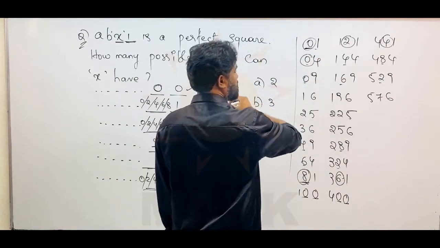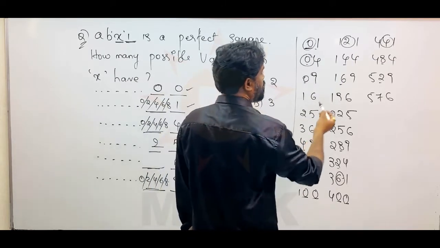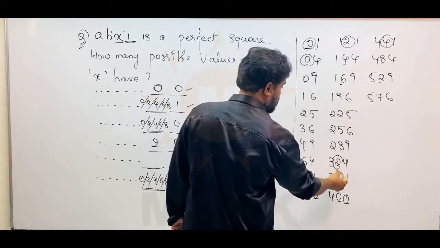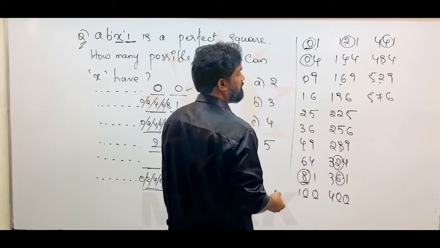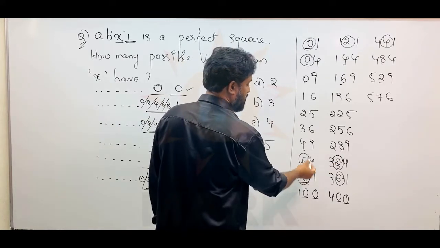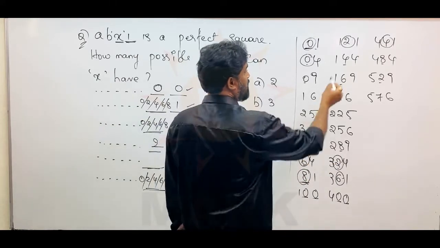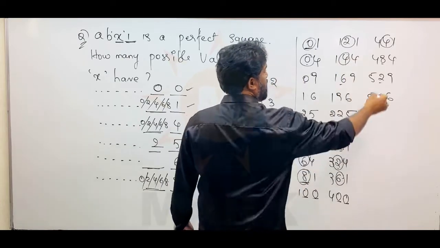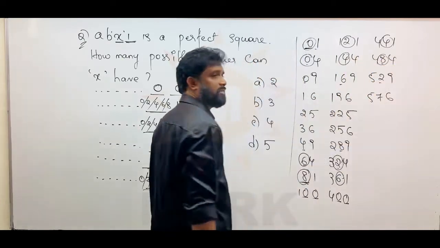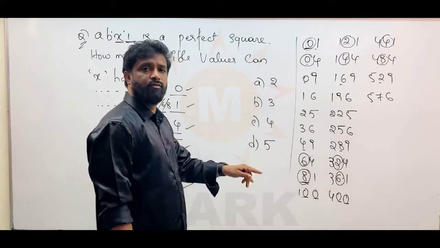For 4 you can find tens place 0 here, and 2 here, and 6 here when the unit digit is 4, and 4 and 8 also we can find here. So 0, 2, 4, 6, 8.